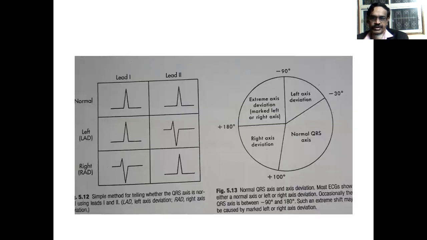Here you see right axis, lead 1 and lead 2. So in the right diagram, you see normal axis is minus 30 to plus 100. It is normal mean QRS axis. Minus 30 to minus 90 is left axis deviation. And if mean QRS axis is plus 100 to plus 180, it is right axis deviation. And between minus 90 to minus 180, we don't know whether it is left axis deviation or right axis deviation. It is merely known as extreme left or right axis deviation.